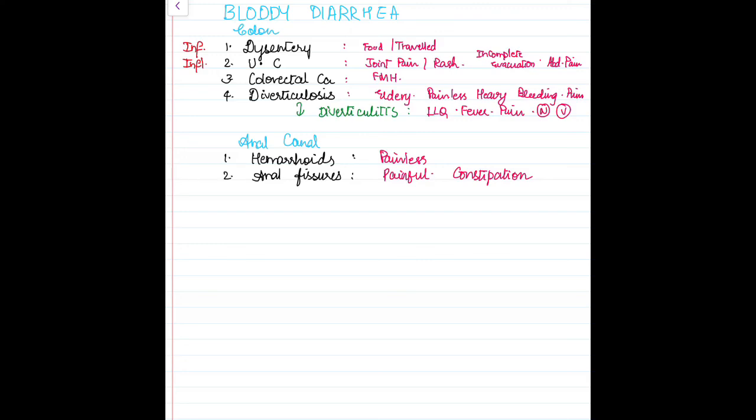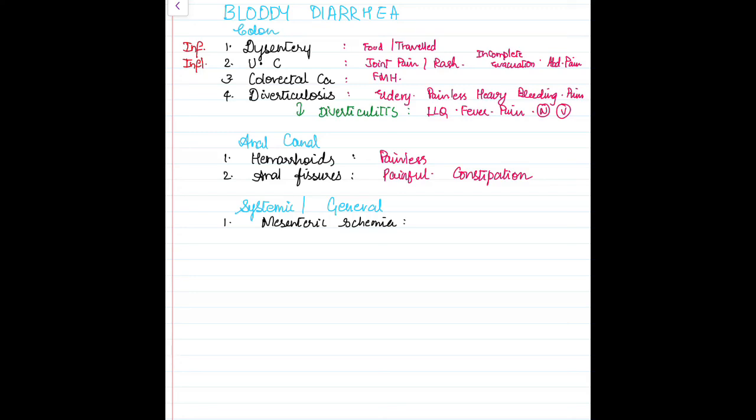Now let's think systemic or general causes. Just like we remembered myocardial ischemia for upper abdominal pain, we have to remember mesenteric ischemia over here. So the first one is mesenteric ischemia. Here the pain will be out of proportion to the examination, and also the patient will have frank bloody stools.